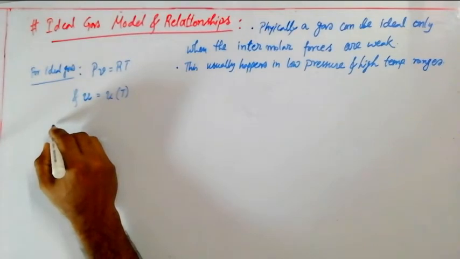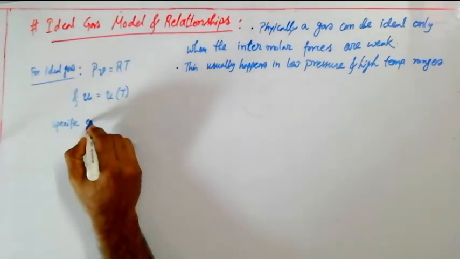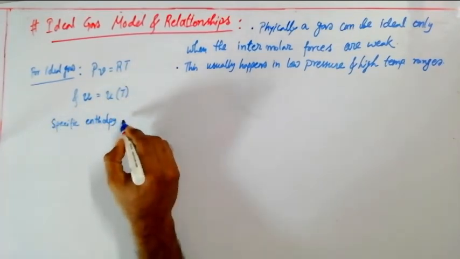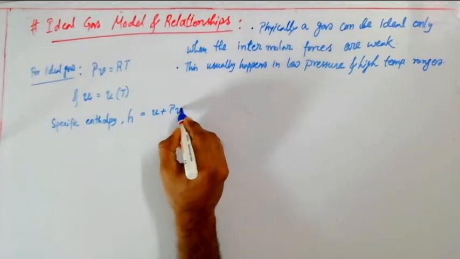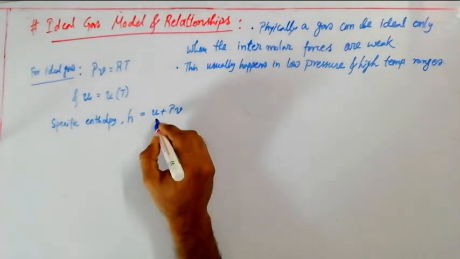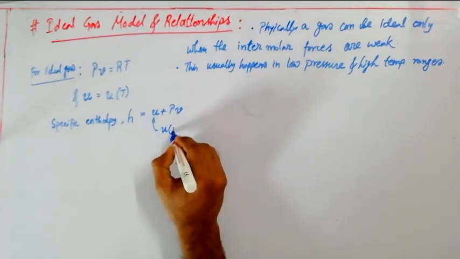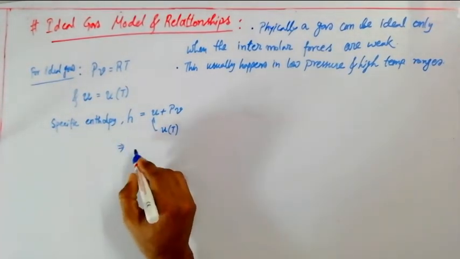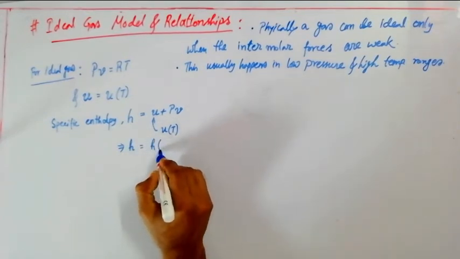And while the specific enthalpy, we have derived the expression for specific enthalpy, and that is small h equals small u plus P into small v. And here we can see that specific internal energy is a function of temperature. So from there I can say that specific enthalpy is also a function of temperature.